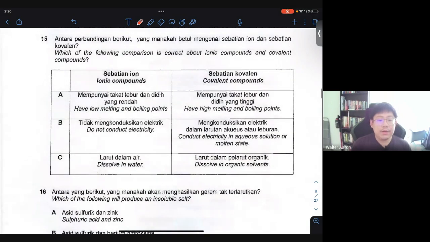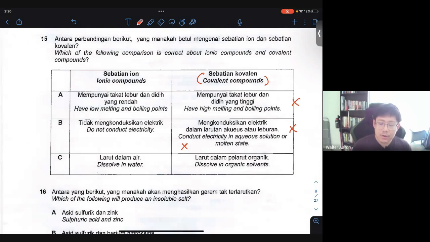All right, now 15. Which of the following comparisons is correct about ionic compounds and covalent compounds? Does ionic compound have low melting and boiling point while covalent compounds have high melting and boiling point? No. Usually, I would say ionic compounds will have a high melting and boiling point, not lower. B, do not conduct electricity, and then for covalent compounds, conduct electricity. So wrong. We know that for sure covalent compounds do not conduct electricity.